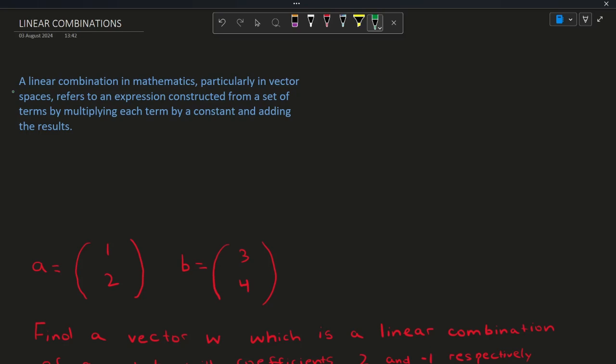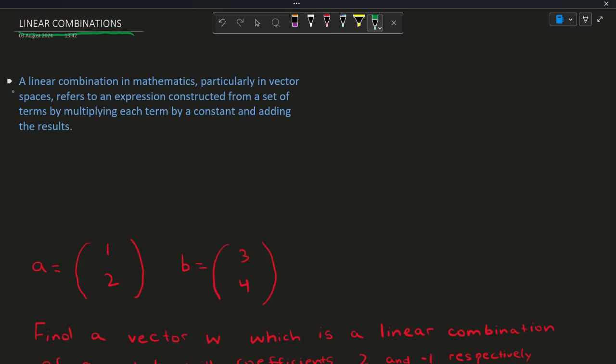In today's video, I'm going to be discussing linear combinations. This is a really essential topic in linear algebra because it involves combining constants and vectors, which is a really integral part of this course. So now let's look at what a linear combination is.